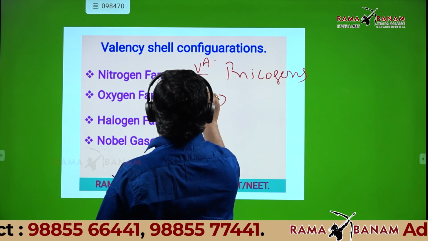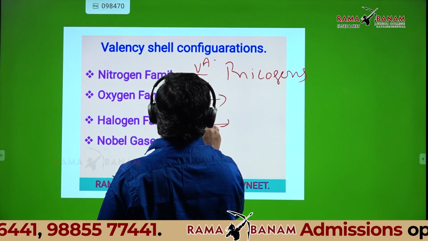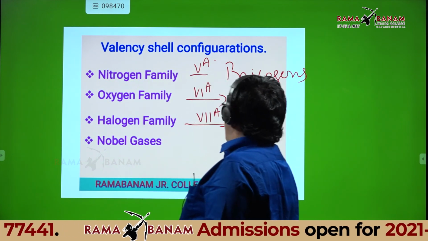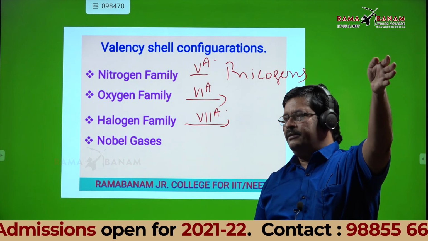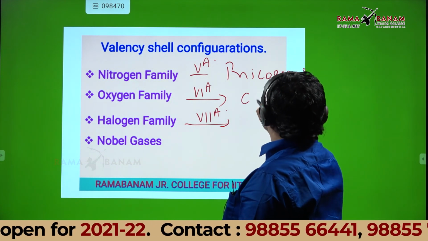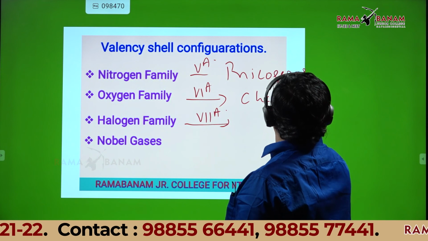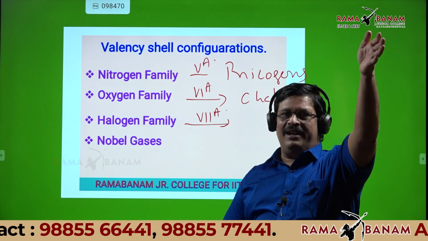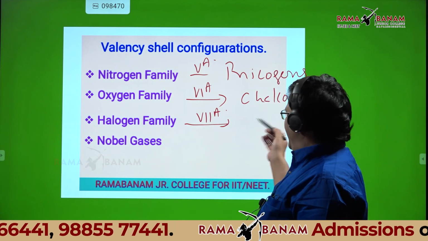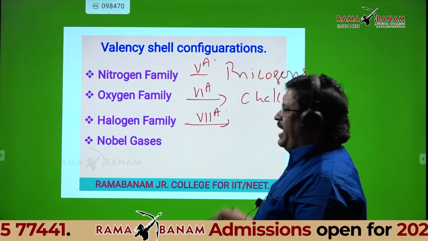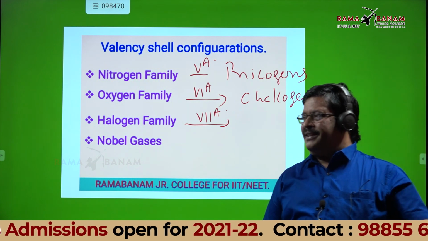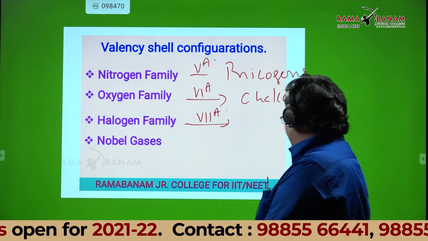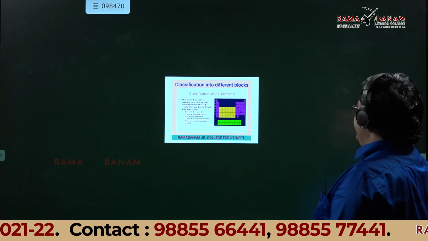Oxygen family is 6A. Halogen family is 7A. Can anyone tell the other name of the oxygen family? Chalcogens. And the halogen family? Halogens. Noble gases we already wrote: inert gases or rare gases. Is it okay? Yes, sir.